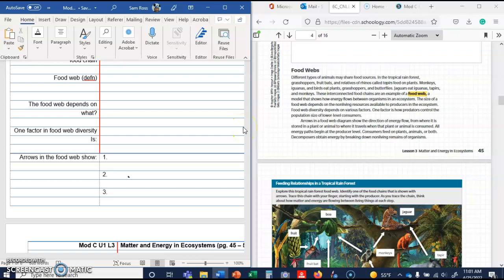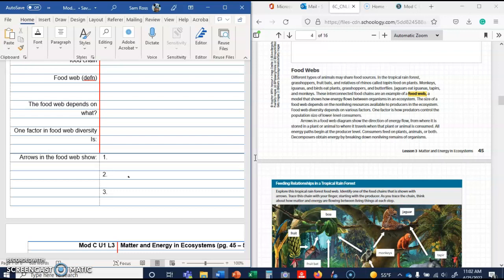That would go here. The arrows in the food web show three different things. Let's see, that should still be on page 45. Arrows in the food web show the direction of energy flow, one, from where it is stored in the plant to where it travels when the animal is consumed. Okay, all of the energy paths begin with the consumer level.